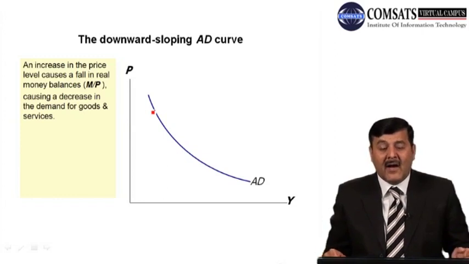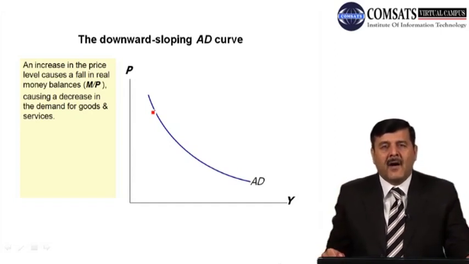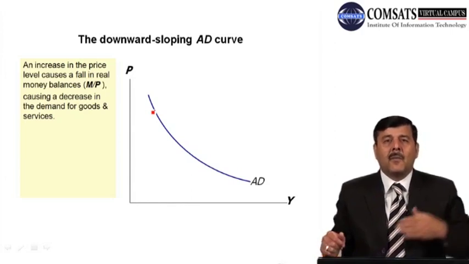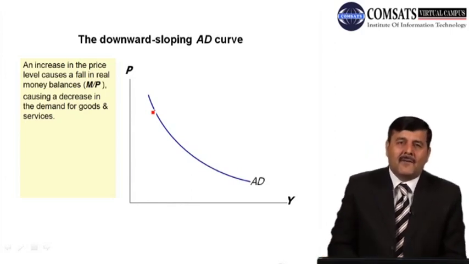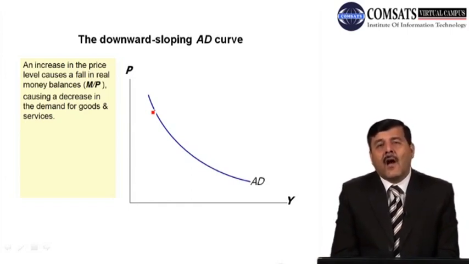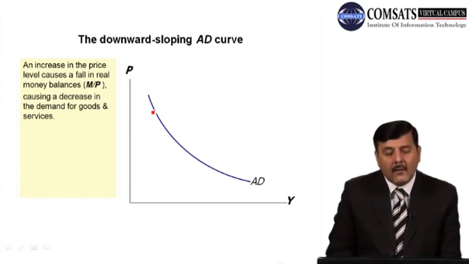An increase in the price level causes a fall in real money balances. So when the price level increases, the demand for real balances, M over P, will go down, causing a decrease in demand for goods and services, right? So when people have less money, when real balances are lower because prices have increased, then what will happen? The demand for goods and services will go down.